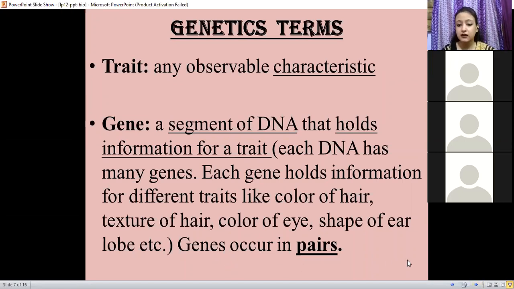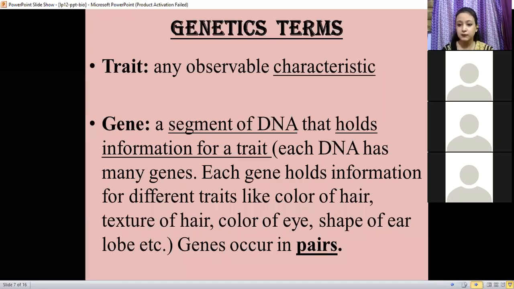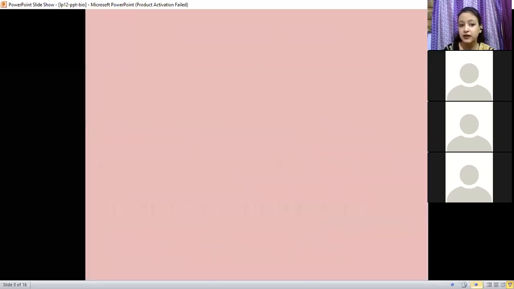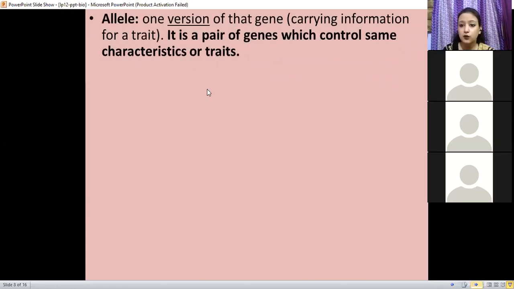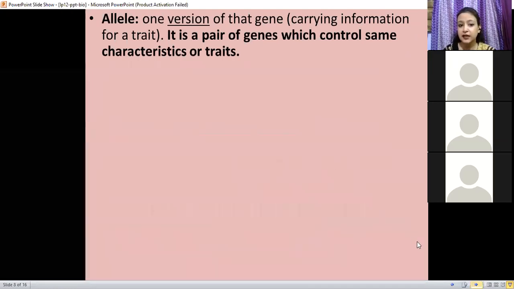And genes occur in pairs. That is most important, that genes will occur in pairs. So that means a pair of genes controls the same characteristic or trait. For example, the trait is height.